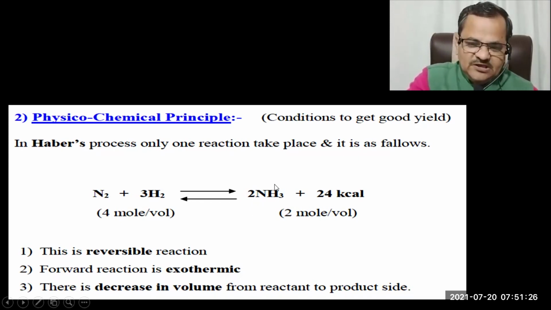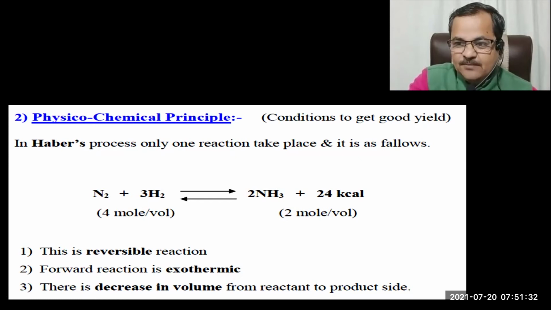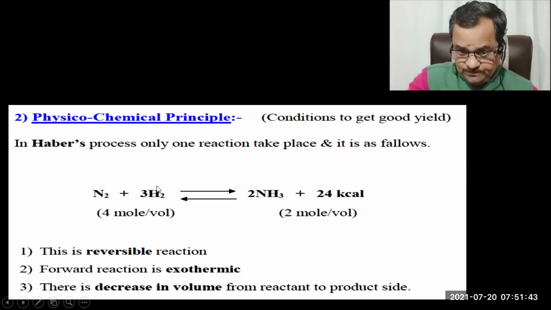Suppose you decrease the temperature, what will happen? If you carry this reaction at a minimum temperature, what will happen? If you decrease the temperature, this system will try to increase the temperature. So in order to increase the temperature, the system has to carry the forward reaction, the exothermic reaction.